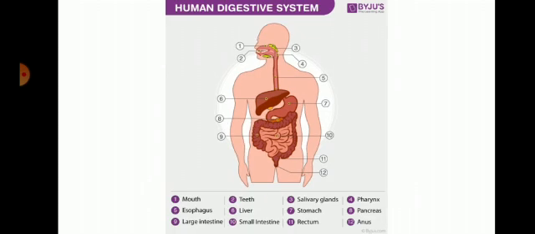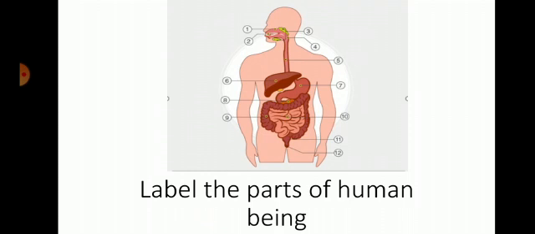Today we do some work. Look at this slide and label the digestive parts of a human being, or take your book, page number 22, and look at the picture.